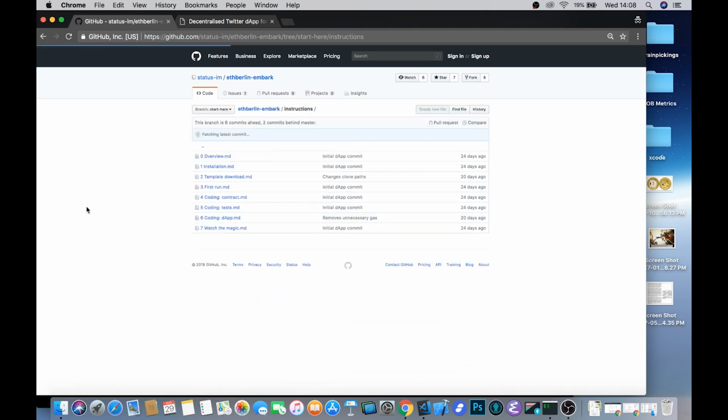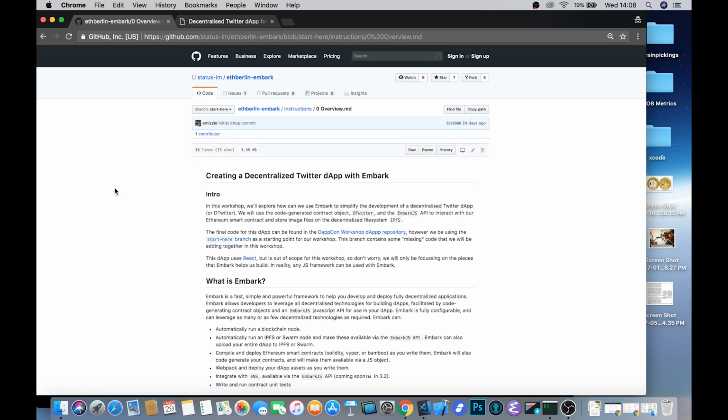So if you have never heard of Embark before and are wondering what this is all about, you can go into the overview file and take a little read about what the aims of this tutorial are and what Embark is and what it allows you to do. Embark was in fact the first framework that was available on Ethereum and was the brainchild of a man called Yuri Matthias, who was working on it alone and part-time for quite a while, but they've since joined Status, and we have been able to fund an entire development team to work on this.